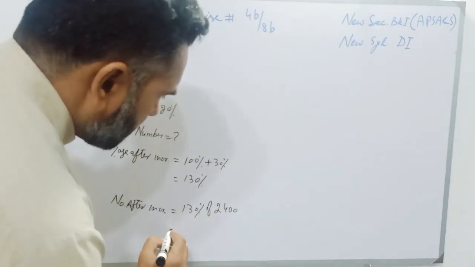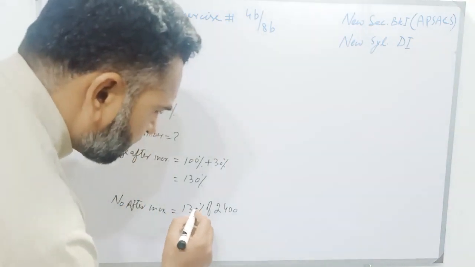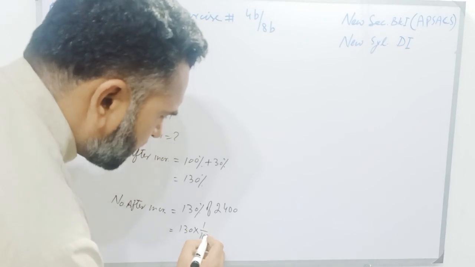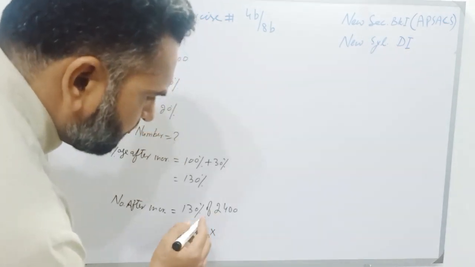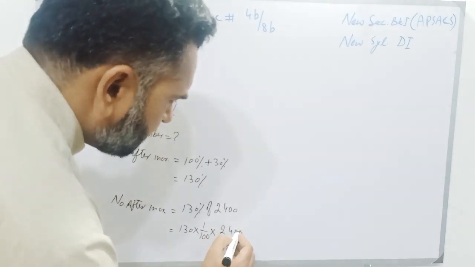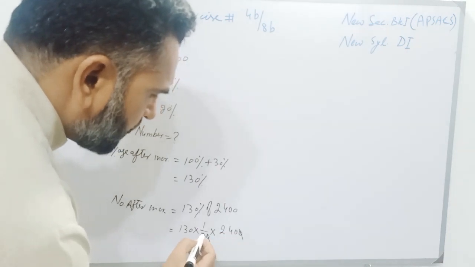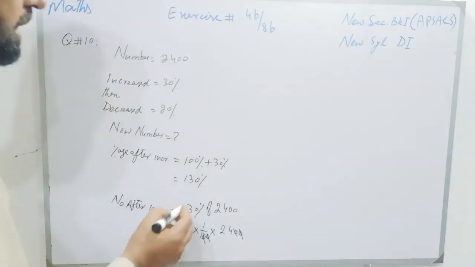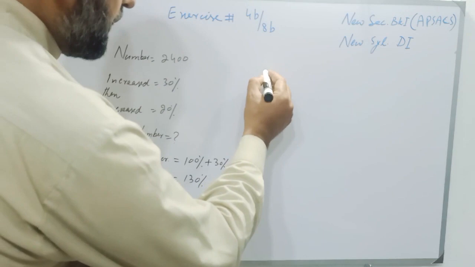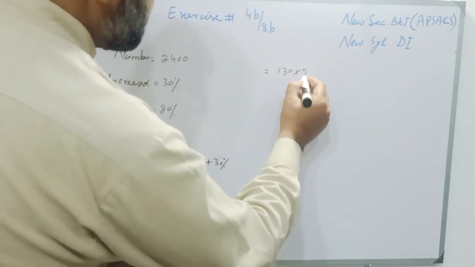Now students, we will write 130. In place of percentage, I will write 1 over 100, multiplied by 2400. So students, this 0 will be cancelled with this 0, and this 0 will be cancelled with this 0, and the number after increase will be 130 multiplied by 24.